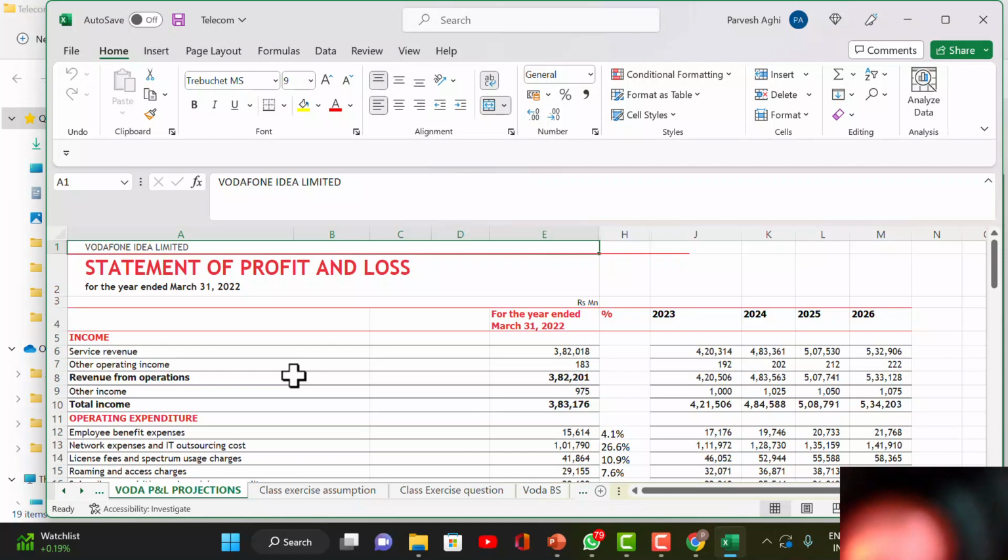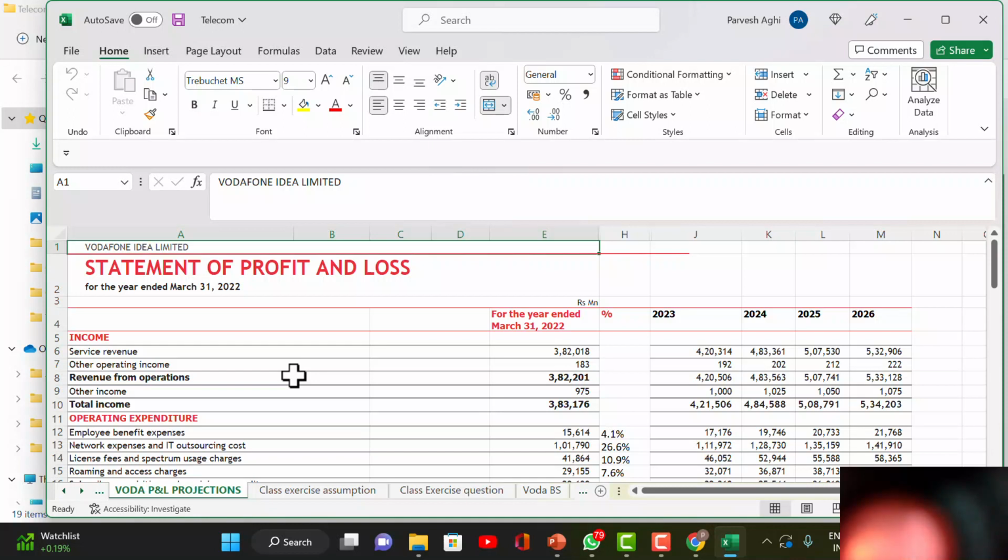Now what I have done, I made projections for 2023, 24, 25, 26. How I have done, I'll come to that. Then employee benefit expenses. These are all salaries. They pay all the salaries, because in the service industry, all the money goes in salaries, performance bonus, whatever money, provident fund, gratuity, everything.